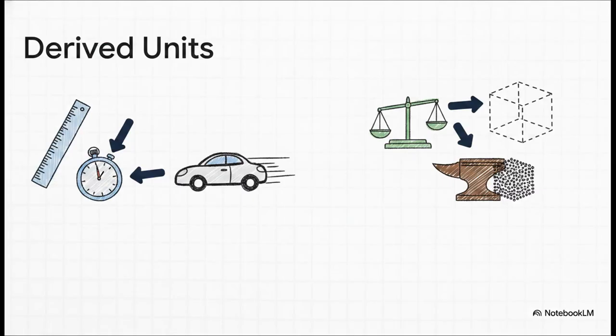Now, from those 7 basic building blocks, we construct what are called derived units. It's basically a modular, interlocking system. If you divide distance by time, you get speed. Combine mass and volume, and boom, you've got density. It's like putting together chemical Lego bricks.